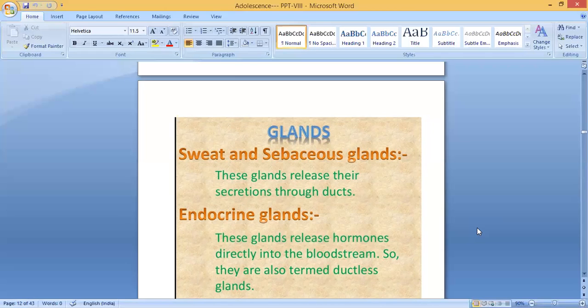The next is endocrine glands. These glands release hormones directly into the bloodstream. So they are also termed ductless glands. The earlier glands have ducts, but here it is just the opposite: they don't have ducts. Endocrine glands release hormones directly into the bloodstream. So they are known as ductless glands, glands without ducts.